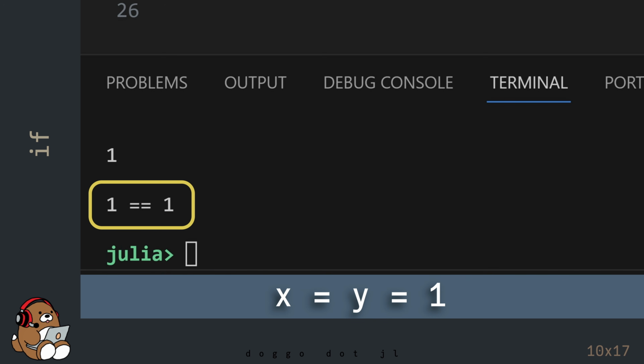In the REPL, you'll see 1 is equal to 1. So the if expression worked again. It performed a third task based on a third condition while using the same code. Pretty cool, right?